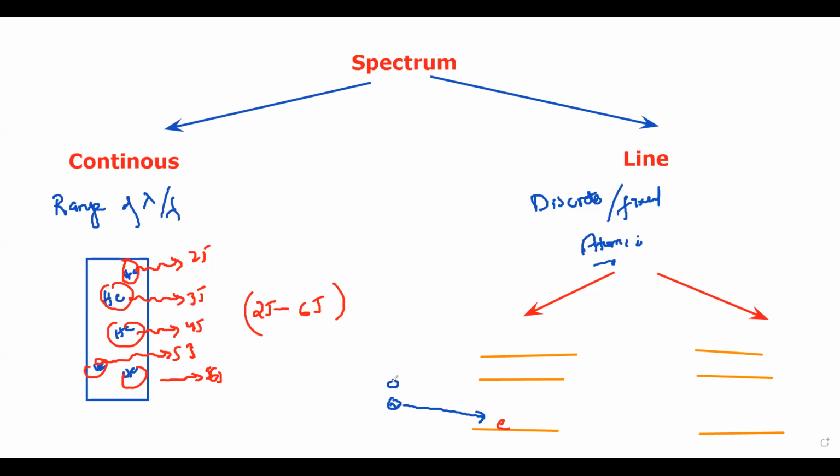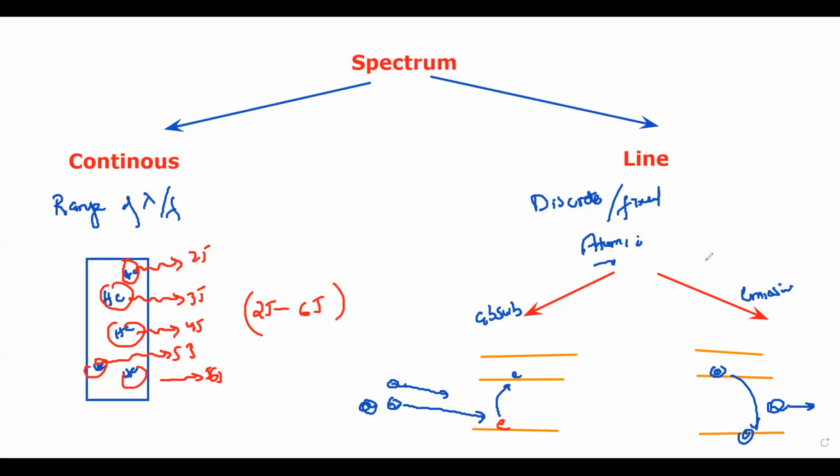Many photons are coming, but it will only absorb the photon which has energy equal to the difference in energy, and it will jump to a higher level. That's called absorption line spectrum. And this electron after some time returns to the same level, and it will emit that photon. We call that emission line spectrum.